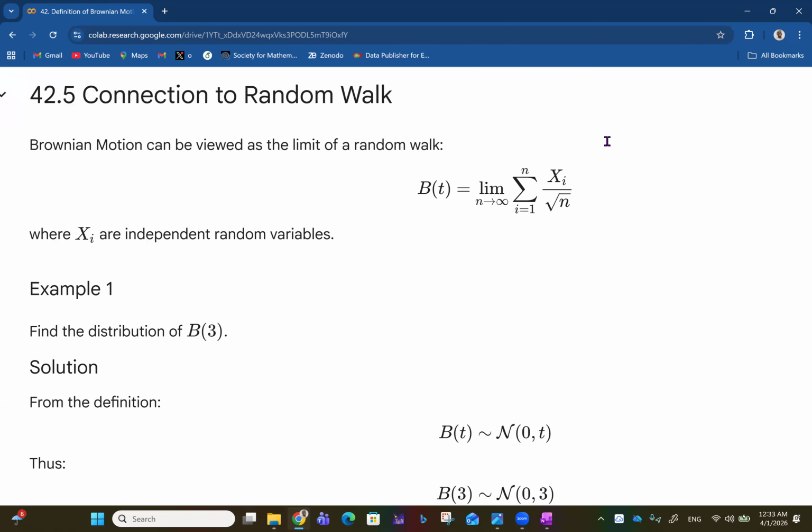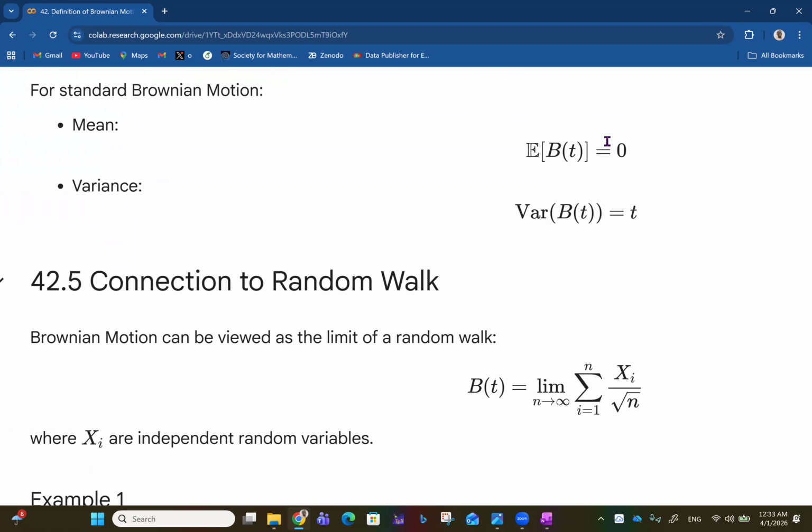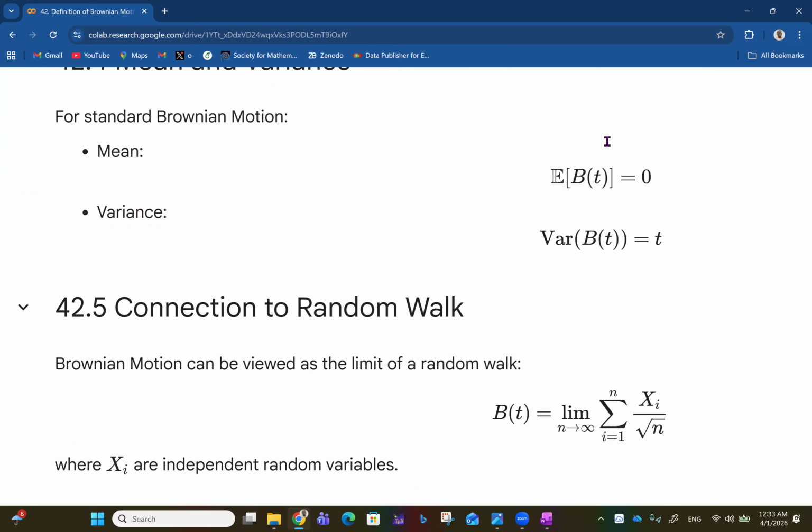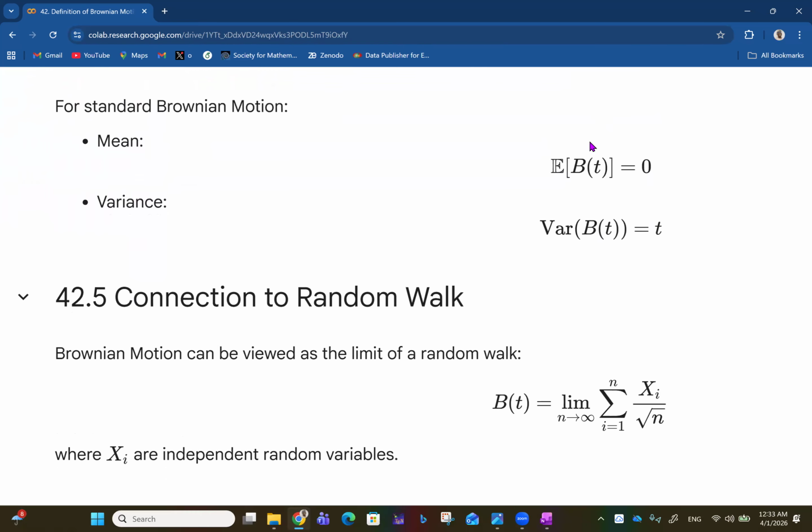And then we move on to consider the connection to random walk. We had considered random walk previously. So we see that Brownian motion can be viewed as a limit of a random walk. As a random walk continues endlessly, if you take it as the number of steps n approaches infinity, then we get the Brownian motion. So you can say Brownian motion is the limit of a random walk, if you like.